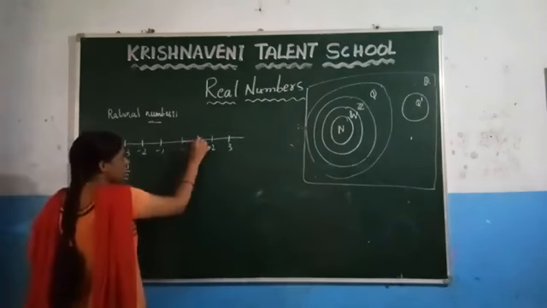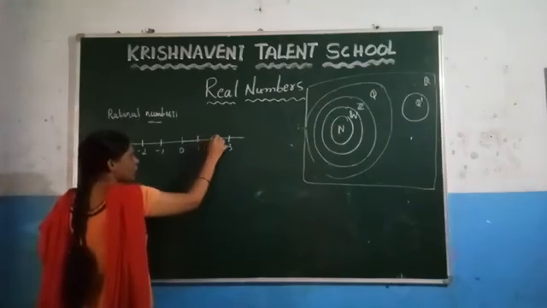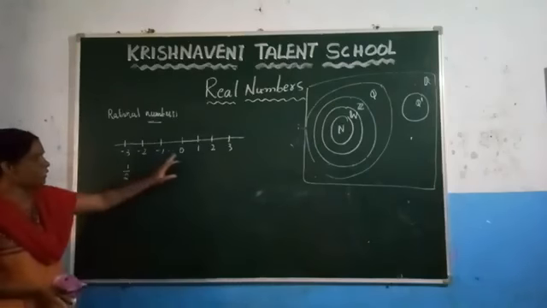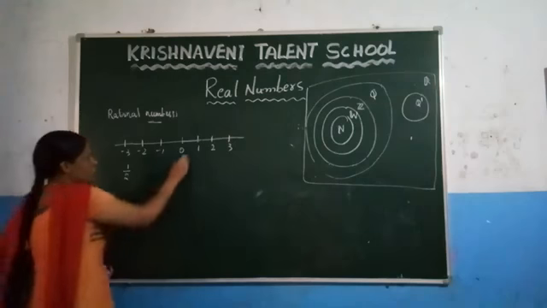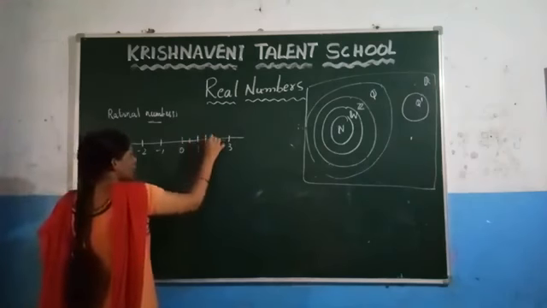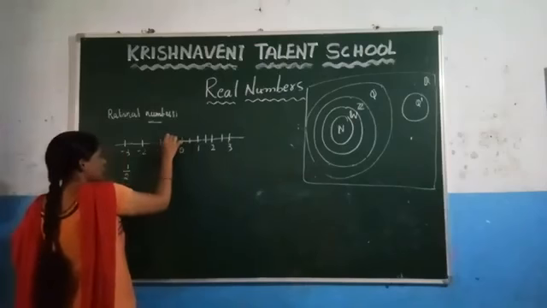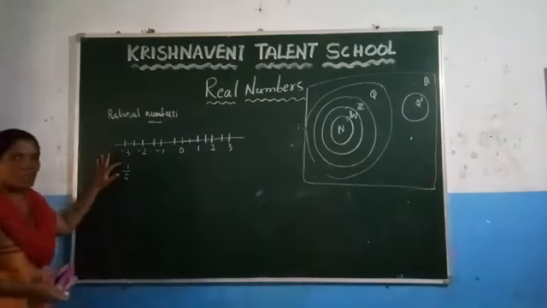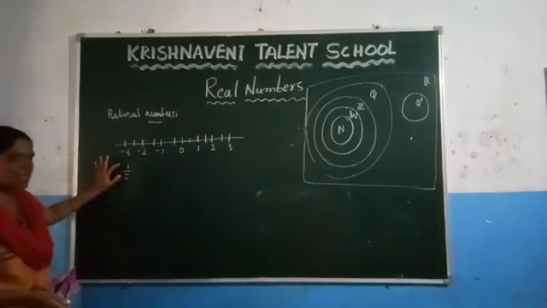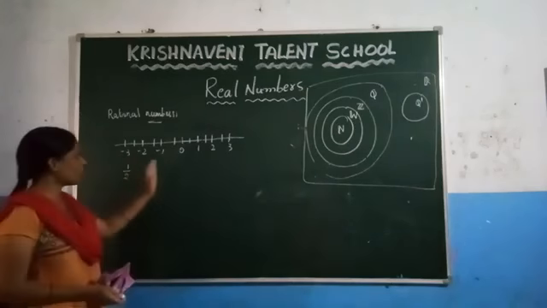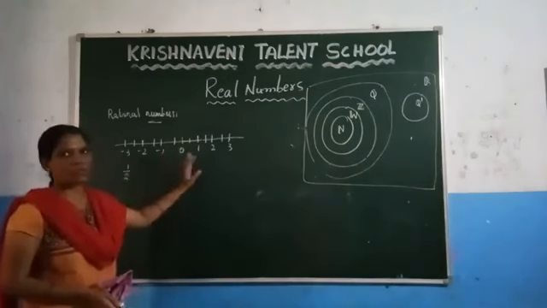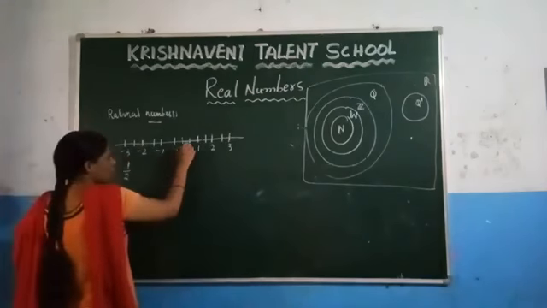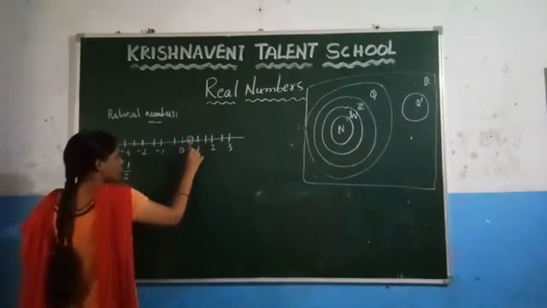Here we consider this as 1 unit, and up to here this is 1 unit, and up to here this is 1 unit. Now since the denominator is 2, we have to divide each unit into 2 equal parts, 1 and 2. Now you have to check what the numerator is. Since the numerator is positive, you have to go to the right side of 0 by 1 step. Here since the number is 1, you have to move 1 step. So this is the representation of 1 by 2.